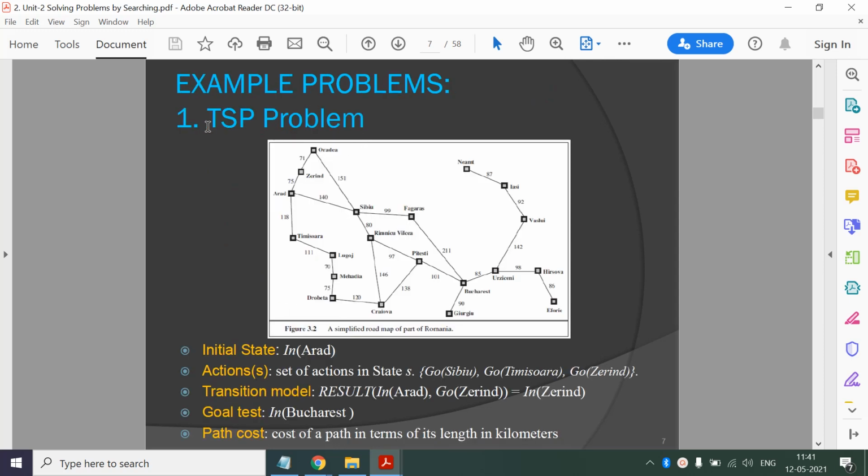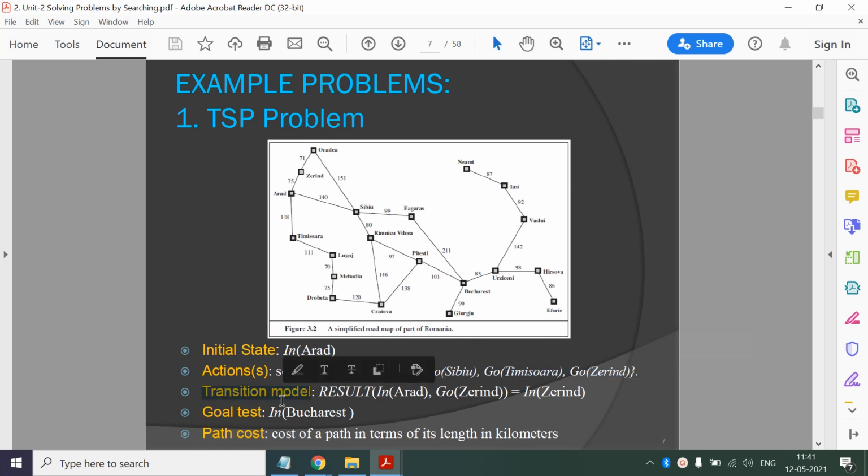So we have seen this TSP problem, traveling salesman problem. Here our agent wants to go from Arad city to Bucharest city. So the initial state will be in Arad. At this moment 3 actions are possible. He can go to Zerind city or Sibiu city or Timisoara city. So here we have actions possible: go Sibiu, go Timisoara, or go Zerind.